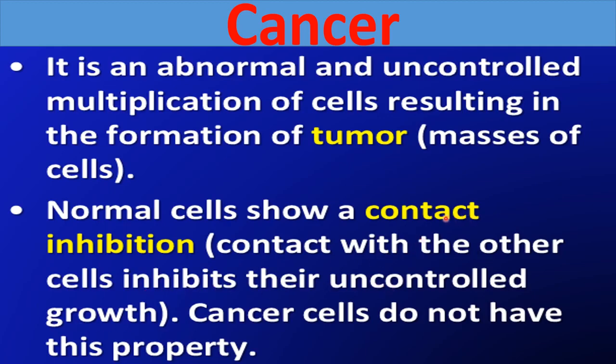It is a property of normal cells, by which when a normal cell is in contact with other cells, that inhibits their uncontrolled division and growth. This property is not found in cancerous cells. The abnormal cells lose the property of contact inhibition and are called cancerous cells.